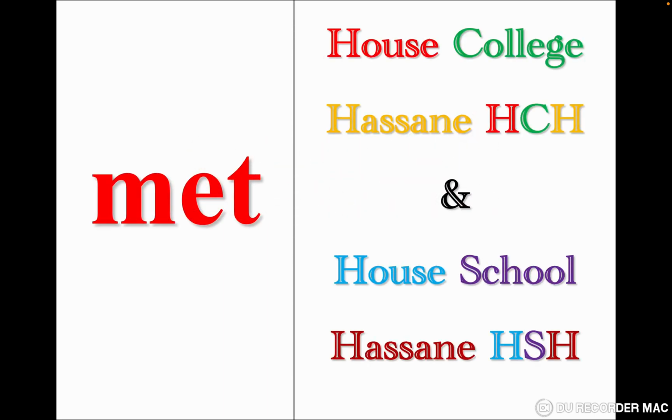Let's go to the verb with double E, meet. So as I said before, when we have a verb with double E, we drop one E and add T at the end. So we are going to drop one E, but we already have the T. We are not going to add another T, so without adding T. So just we drop E. Met.